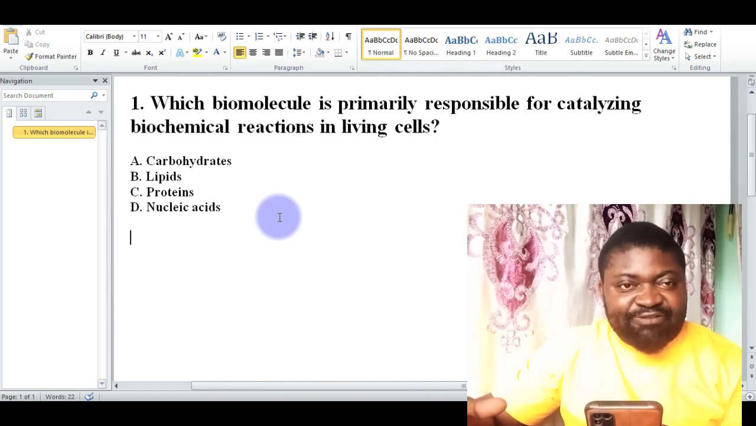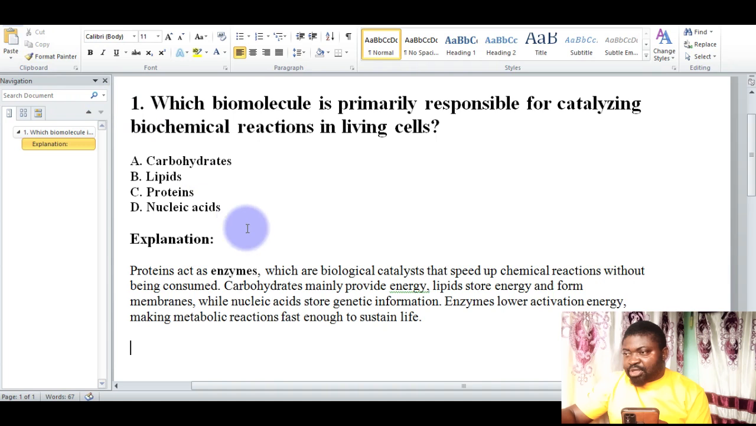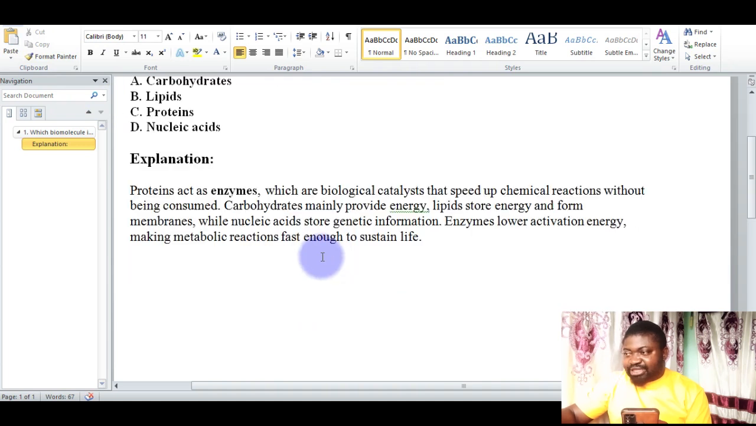And of course, I'll give you a brief explanation of why this is correct. Let's look at it together. This is the reason why this is correct. Protein acts as enzymes, which are biological catalysts that speed up chemical reactions without being consumed.